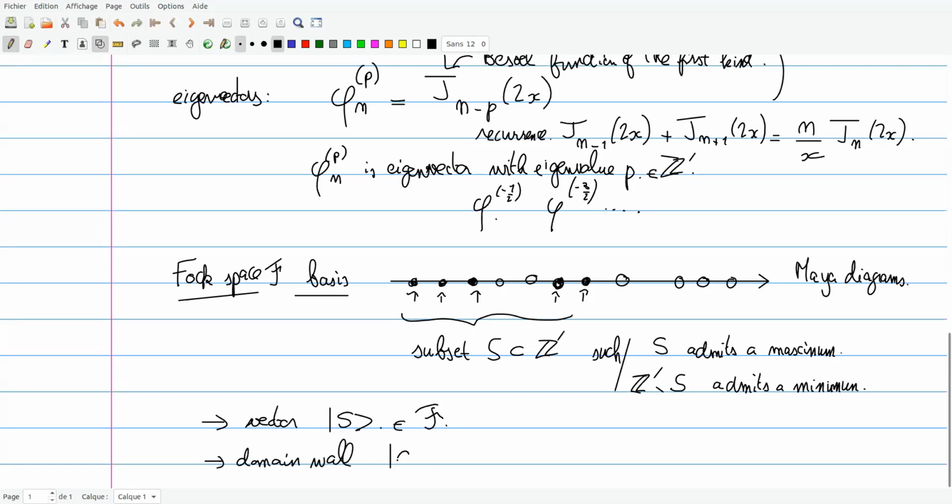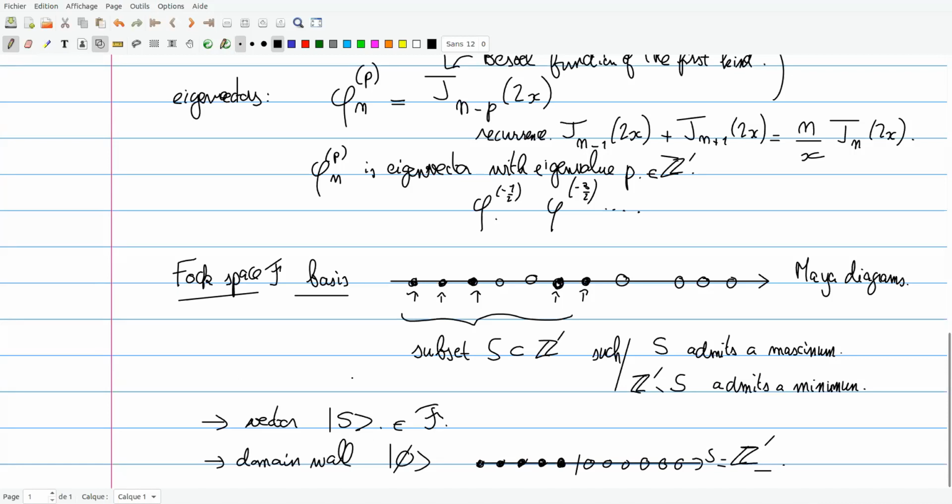It's a bit improper to call it the empty set: it's just filling every site with negative energy and leaving every other site empty. So it corresponds to S being the set of negative half integers.